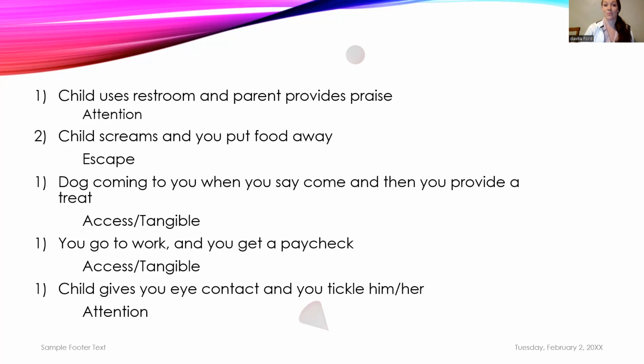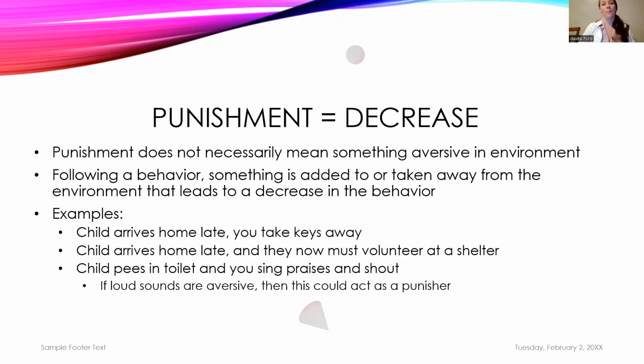And then either something is reinforcing, and it's going to go up, or it is punishment. So when we say punishment in the field of ABA, we simply mean that the behavior is decreasing. It does not mean that you have to go in and spank your child and put them in timeout. Whether you do that or not is not the discussion we're having. We're just talking about, if you see a behavior decreasing, why is it decreasing? The reason the behavior is going down is because there's something in the environment that is acting as a punisher for that kiddo or adult or the dog or whoever it is you're talking about.